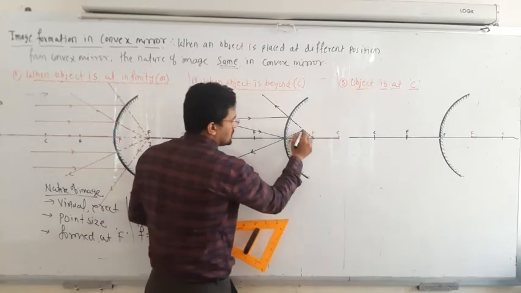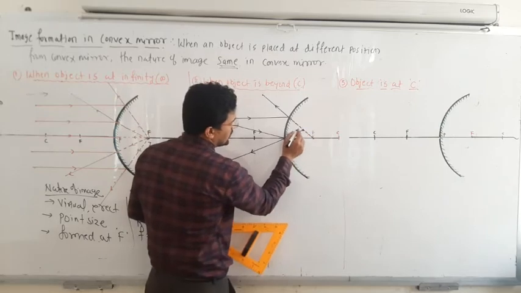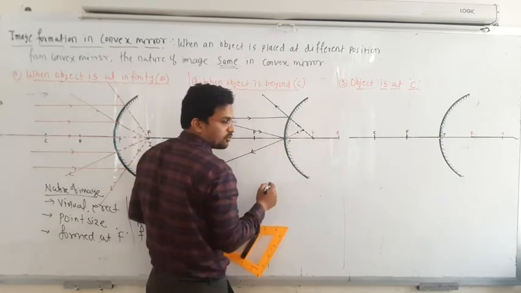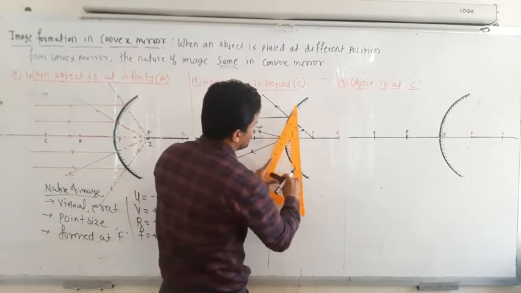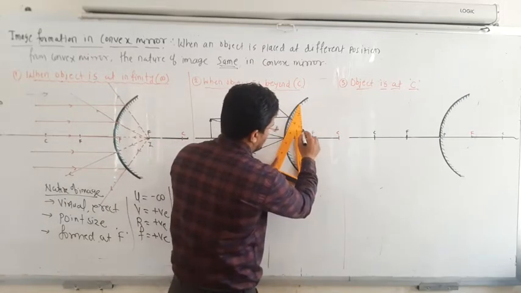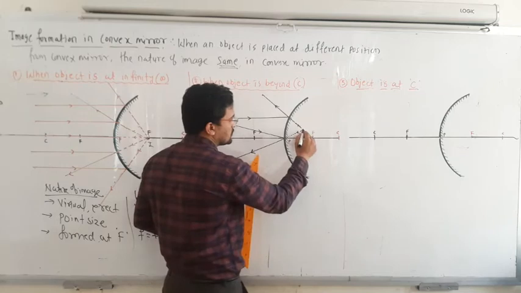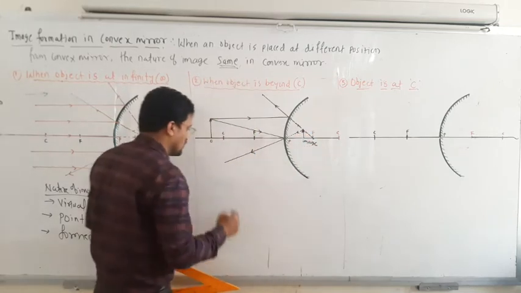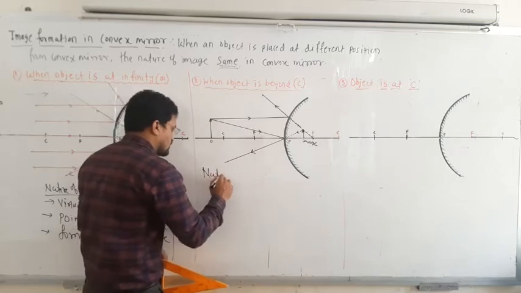Okay, now these two rays, which are those two rays? This ray and this ray, they appear to diverge from this point. So your final image is formed somewhere here at the point of coincidence. So this is your final image. Okay, so now here, the nature of the image.